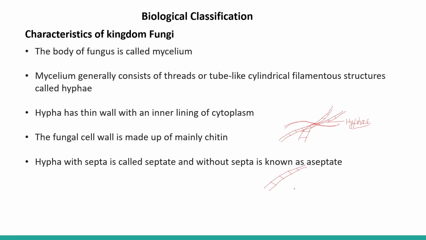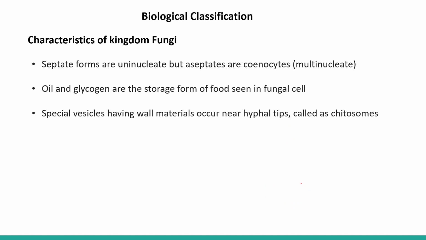So this is septate hypha, but sometimes the hypha is aseptate, meaning numerous nuclei are present like this. So sometimes the hyphae are septate and sometimes they are aseptate. Septate forms are uninucleate, but aseptate are syncytic.